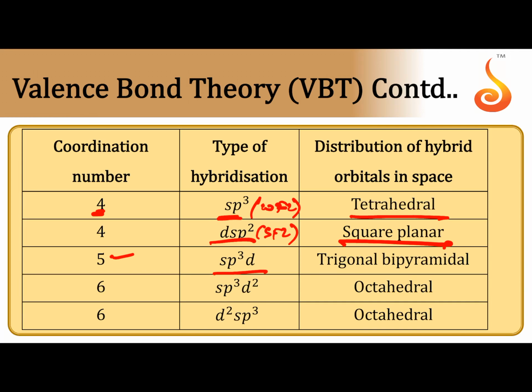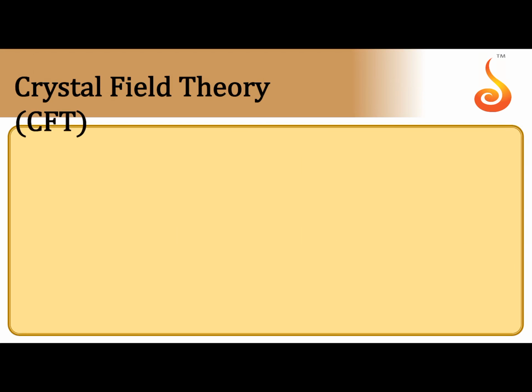When the coordination number is 5, the hybridization is sp3d. When the coordination number is 6, it is sp3d2. This is an outer d orbital complex, in the presence of a weak field ligand. d2sp3 is in the presence of a strong field ligand. An inner d orbital complex is formed, which is a low spin complex.